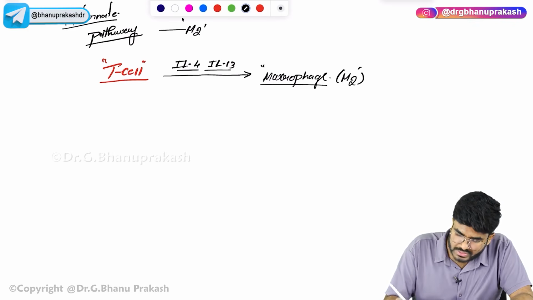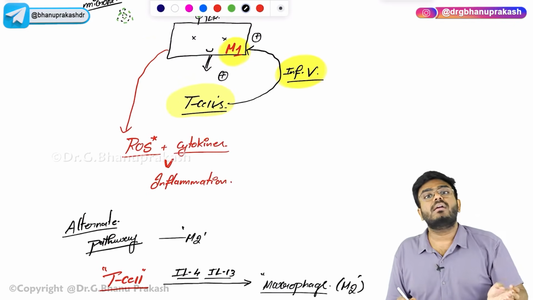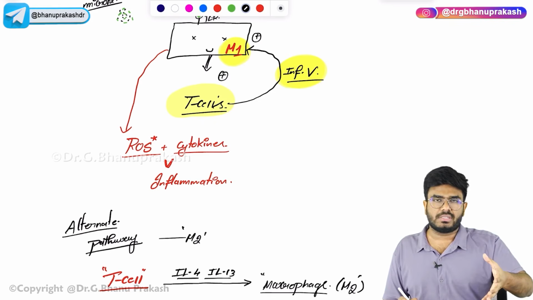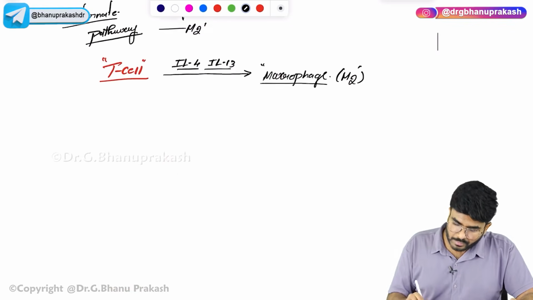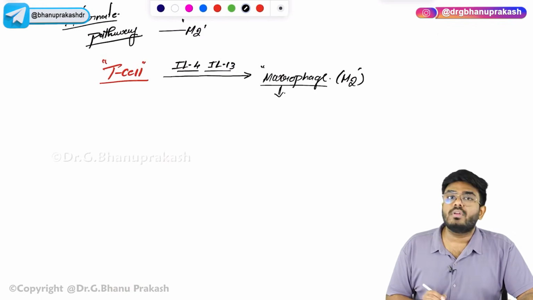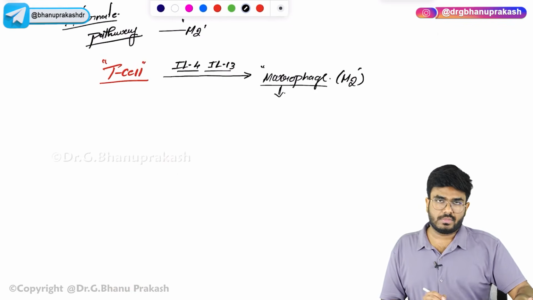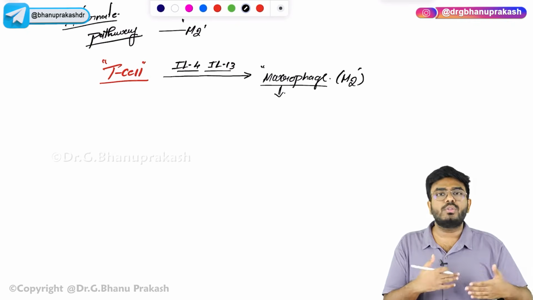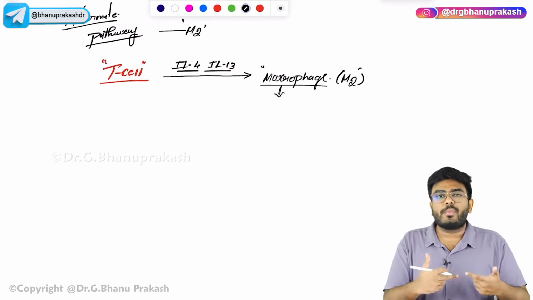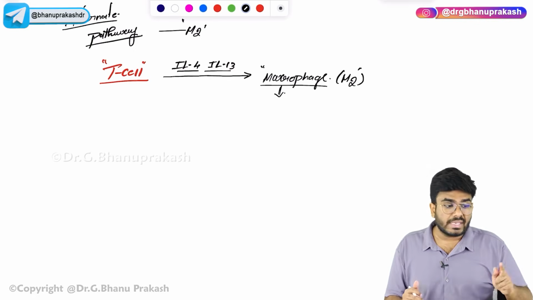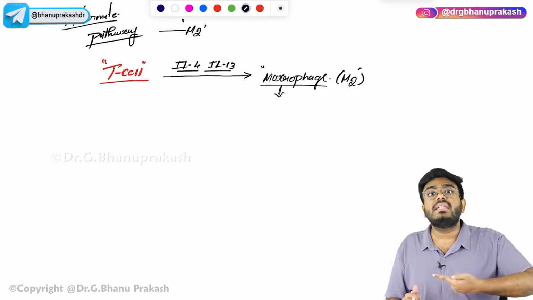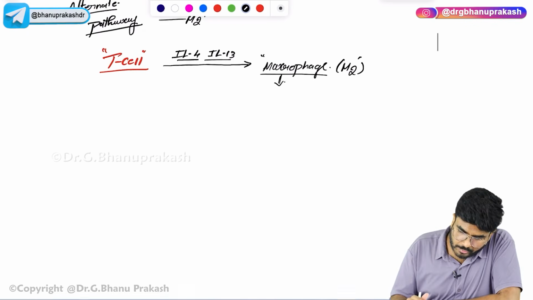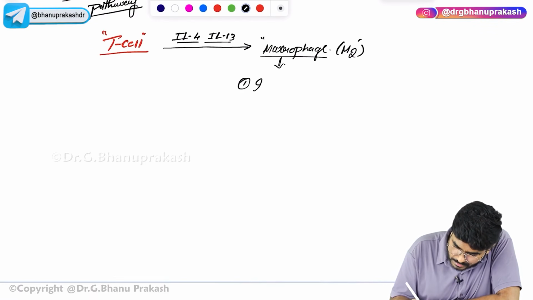The point which I want you to know is, M1 type of macrophages are pro-inflammatory, they are causing the inflammation, they prolong the inflammation, they are responsible for the inflammation. Now, M2 type of macrophages, what do they do? They inhibit the tissue destruction. Once the inflammation is completed, you need to do the repair. So M2 type of macrophages are involved in the repair process. They inhibit the inflammation, they inhibit the classical pathway. They are anti-inflammatory kind of. So M2 macrophages, first, inhibit the classical pathway.